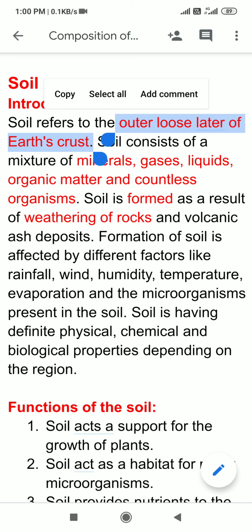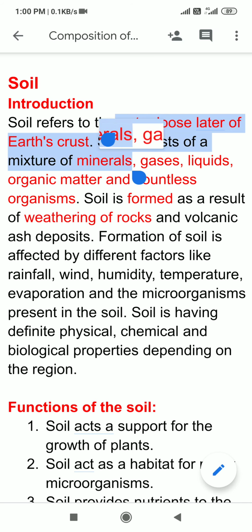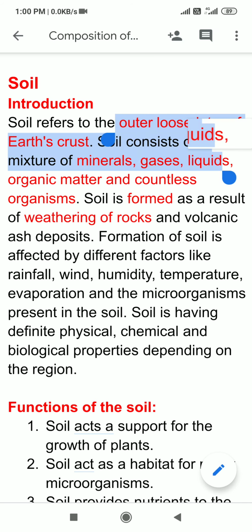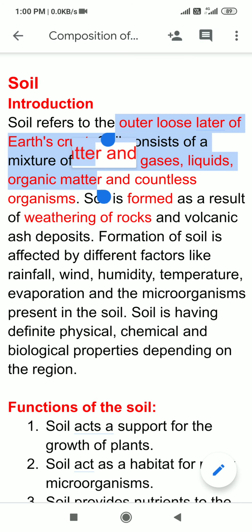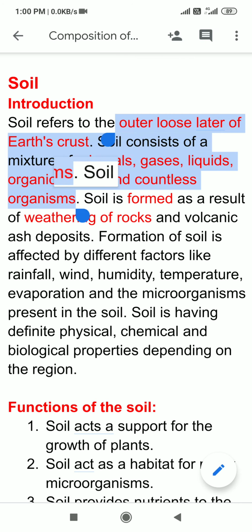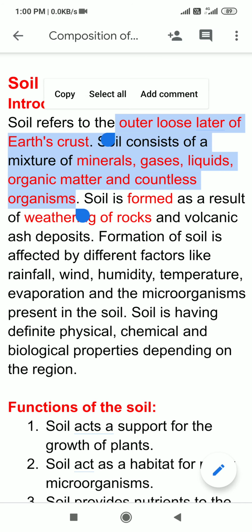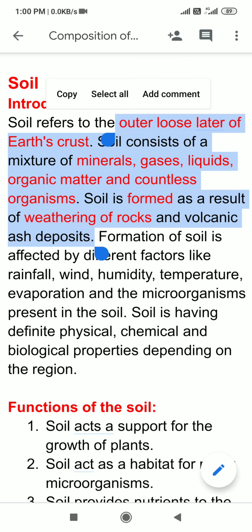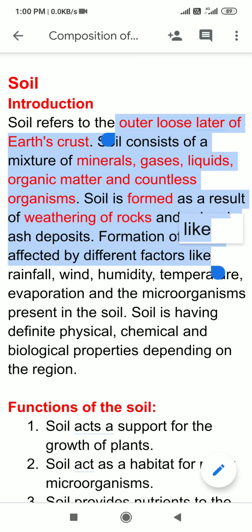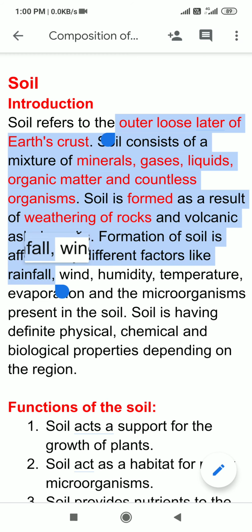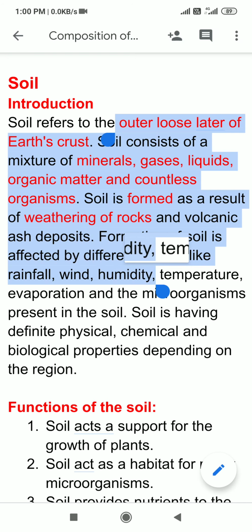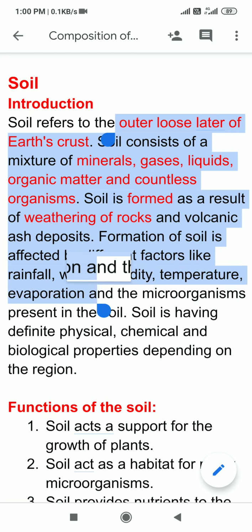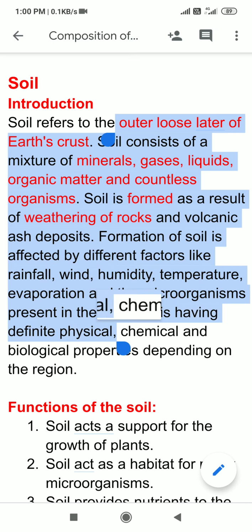Now what does soil consist of? Soil is a mixture of minerals, gases, liquids, organic matter and a large number of organisms, I can say, including microorganisms also. Now how is soil formed? Soil is formed as a result of weathering of rocks and volcanic ash deposits, and formation of soil is affected by different factors like rainfall, wind, humidity, temperature, evaporation and the microorganisms present in the soil.